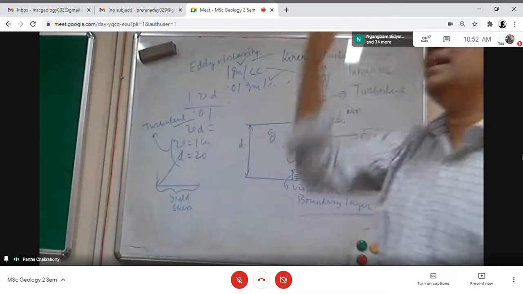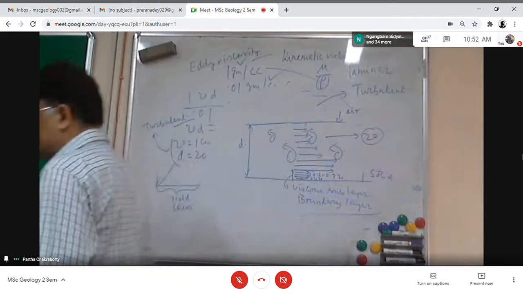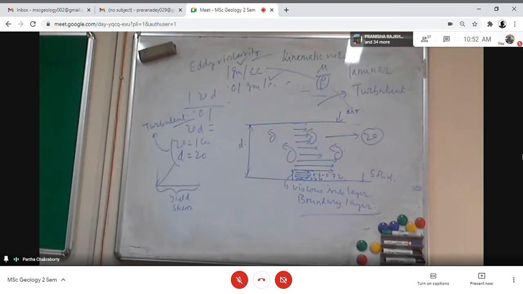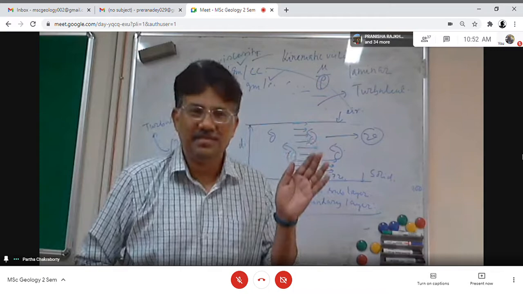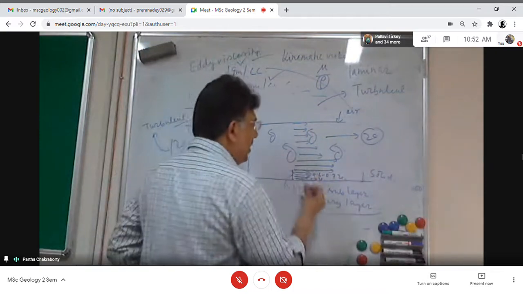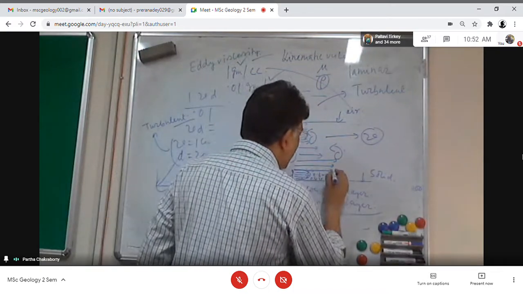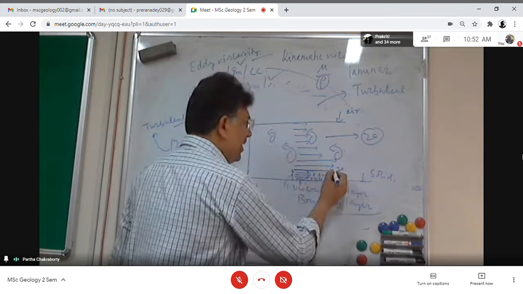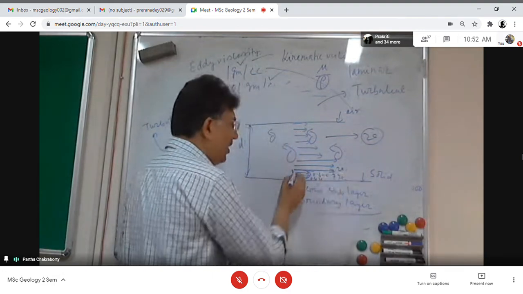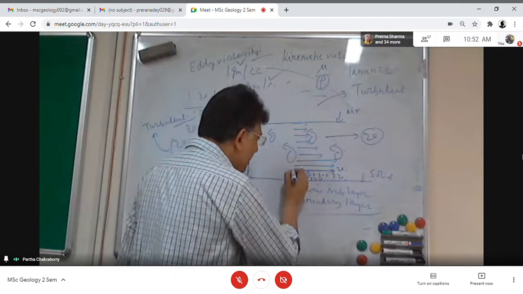Now, what is happening in this boundary layer? In this boundary layer, I am getting a velocity gradient. The fluid velocity v is here and fluid velocity 0 is here, from v to 0, and that is happening within this depth.